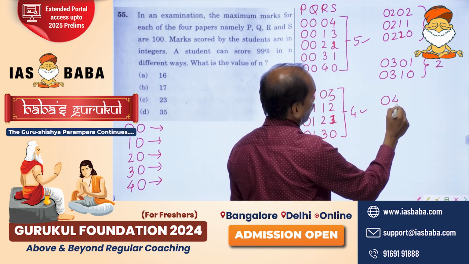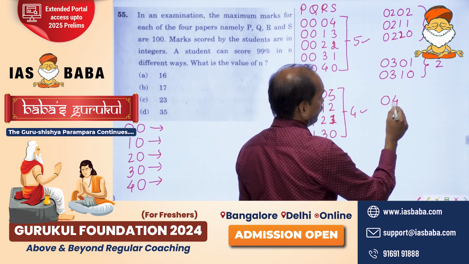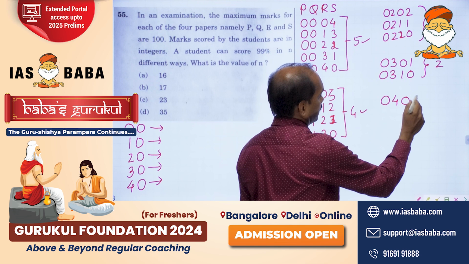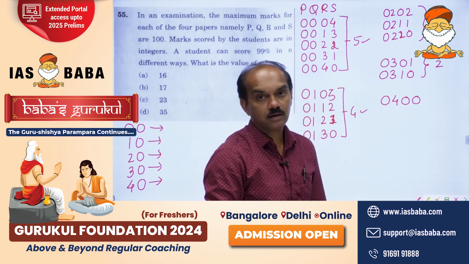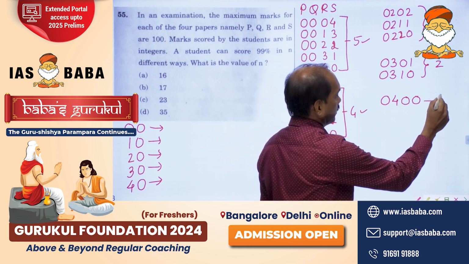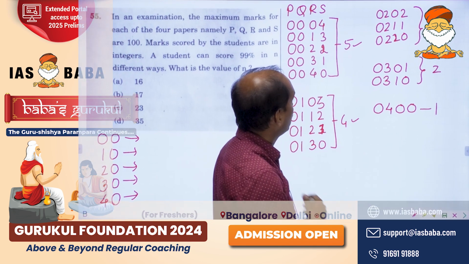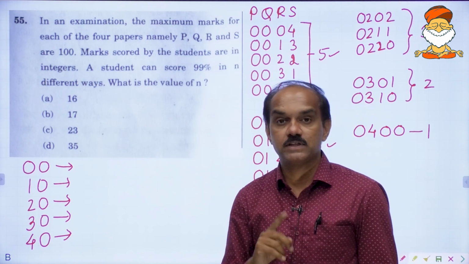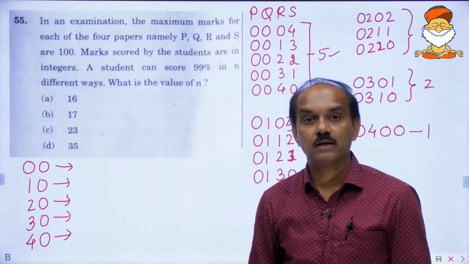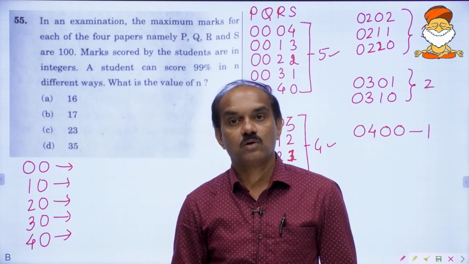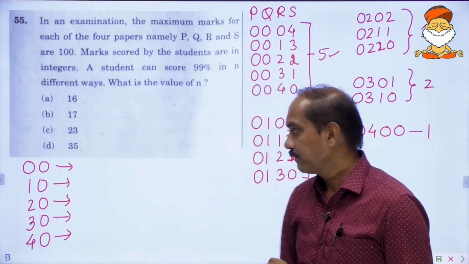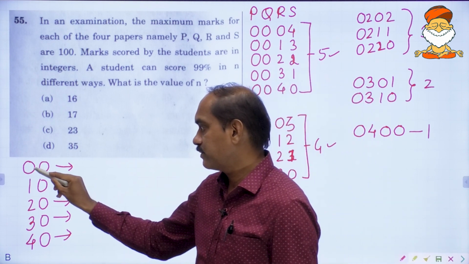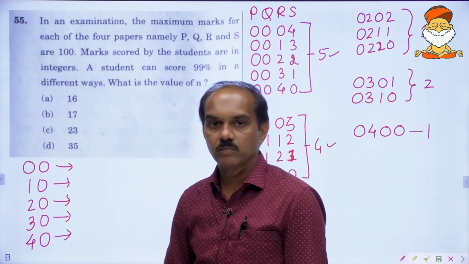Now 0, 4. 0, 4, he has already lost all the 4 marks. He has nothing to lose in the third and the fourth. This is only 1. Okay, all these are different ways of losing 4 marks, starting with 0, 0. 0, 0 meaning assuming he has not lost even 1 mark in the first subject.